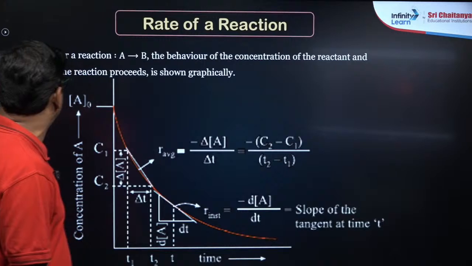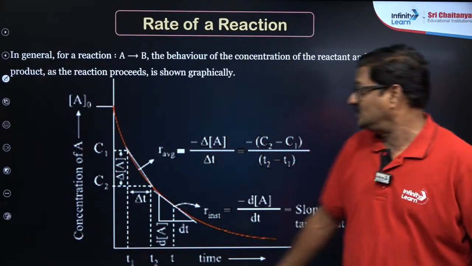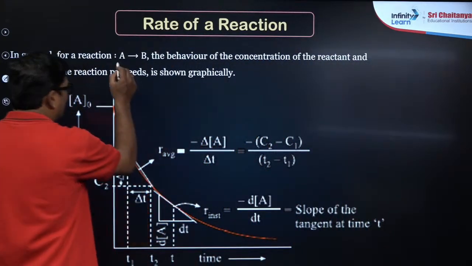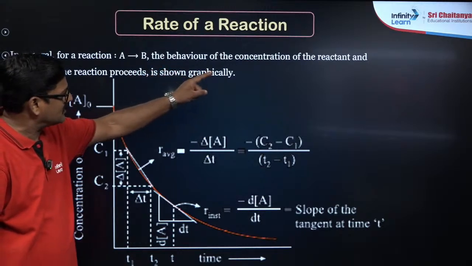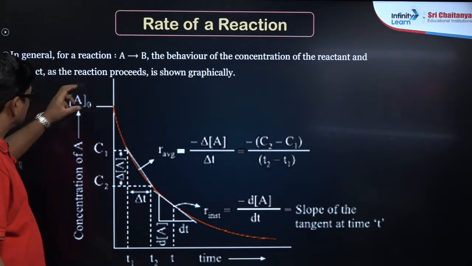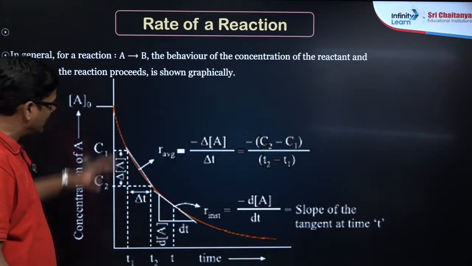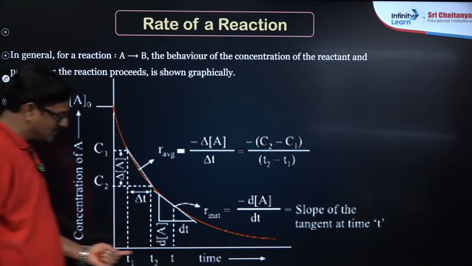Now let us talk about the rate of a reaction. So what is the rate of a reaction? In a general reaction, suppose reactant A gives rise to B, and I just want to show graphically how the concentrations of the reactant and the product behave as the reaction proceeds. The concentration is taken on the y-axis along with the time.